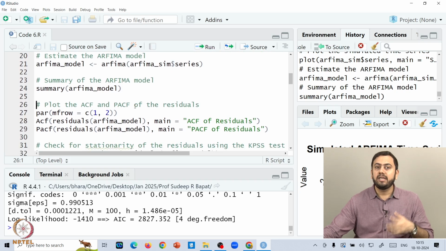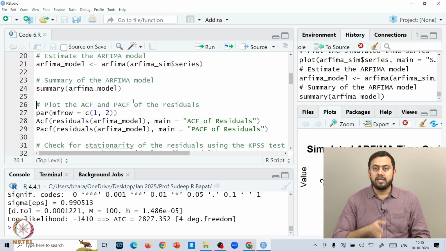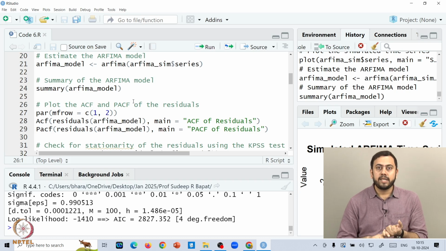So once you fit any time series model, be it AR, MA, ARIMA, whatever, the very next step is to ensure that all the assumptions of the model are being met, in terms of the residuals. So what exactly are the assumptions? We've covered them in depth in some of the earlier weeks. If you remember, the whole idea about diagnostic checking is exactly this: normality of the errors, independence of the errors, and the variance of the residuals should be constant. These are the underlying assumptions which we want to check now.